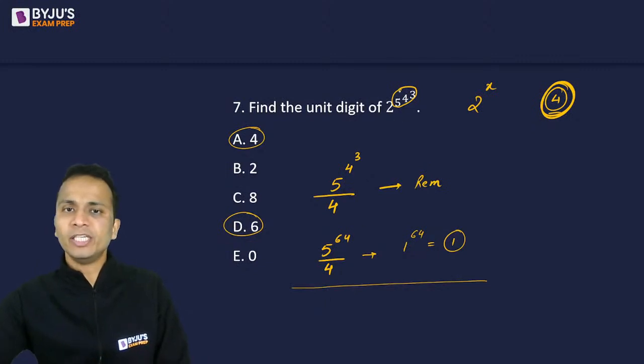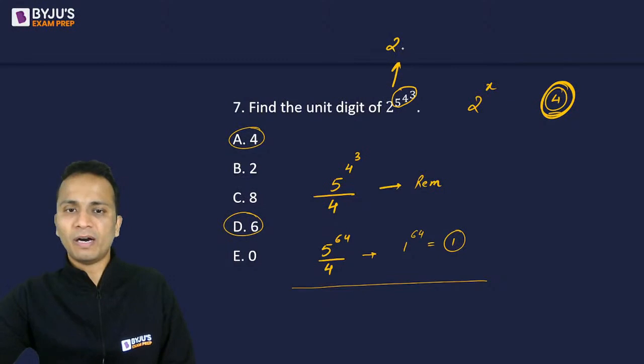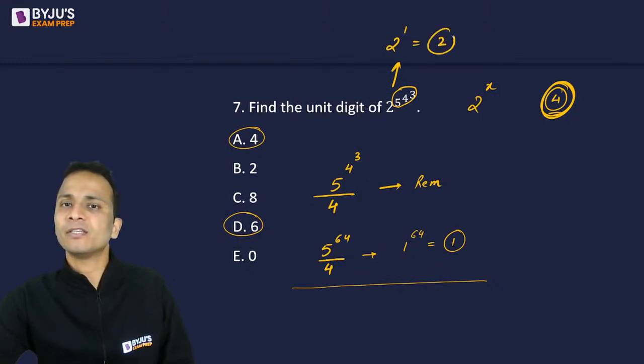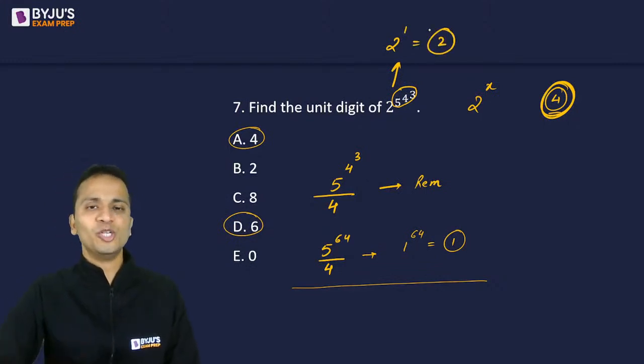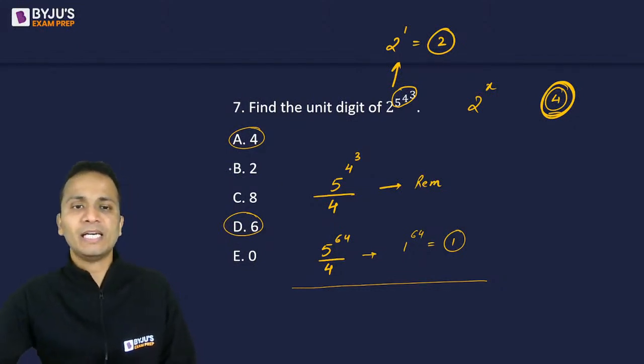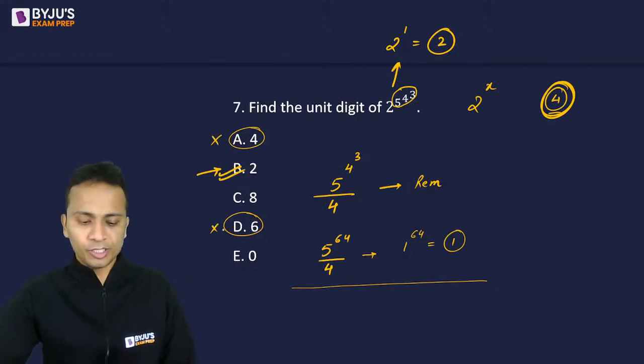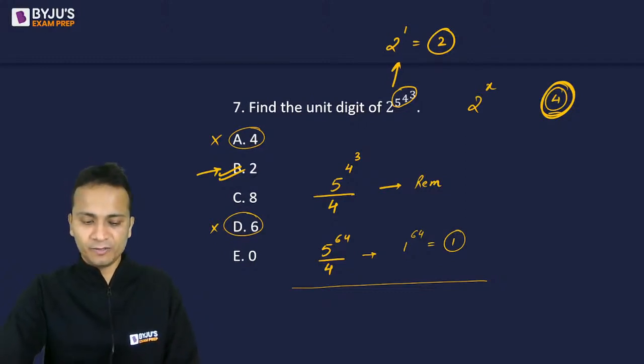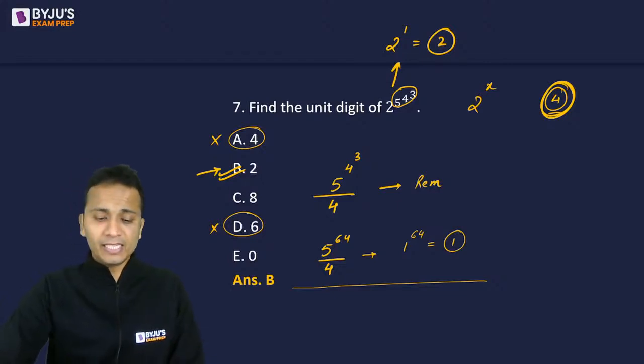Okay, so the unit digit will become 2 raised to the power. अब ये जो रिमाइंडर आया है, पावर को इससे रिप्लेस कर दो, 2 raised to the power 1, and the final answer will be equal to 2. So the unit digit of this number will be equal to 2. Correct answer is option B and not option A. Right? I hope I am clear with the explanation. So the correct answer is option B, and yes, it is.